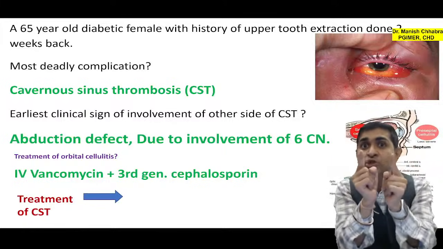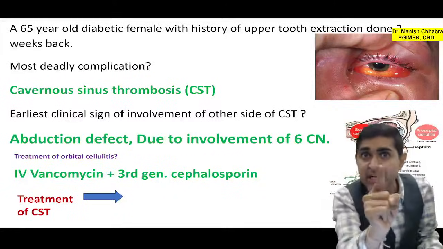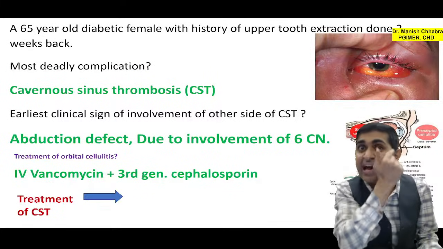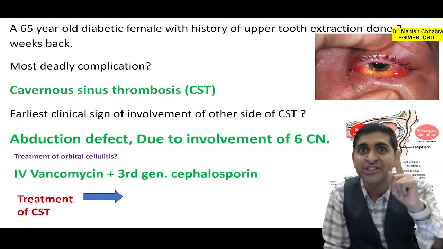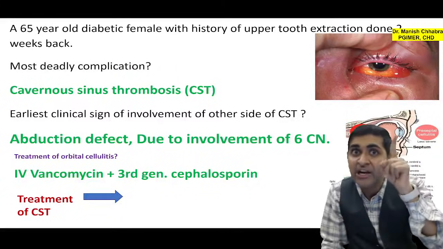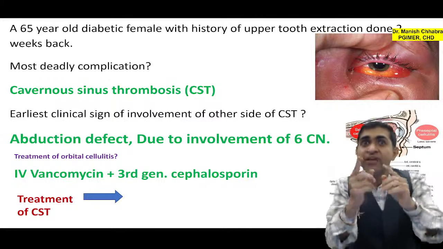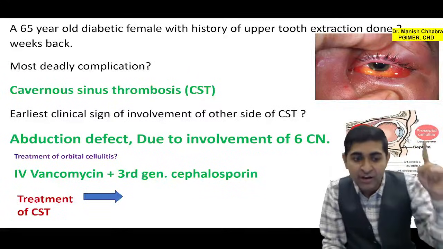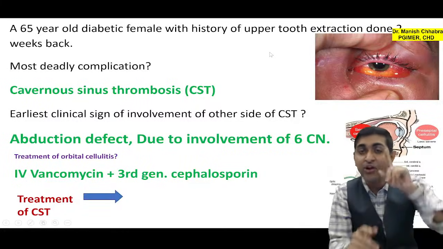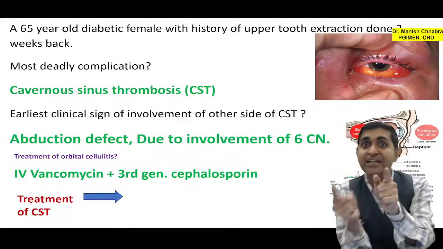Now because this is abducent nerve and it supplies the lateral rectus muscle, so the earliest sign that you see on the involvement of the other side of the cavernous sinus clinically is your abduction defect. Why? Because the abducent nerve will get involved. Abducent nerve supplies lateral rectus muscle, and lateral rectus muscle causes abduction. So the patient will have difficulty in abducting the normal eye. That is what I have written here. Earliest clinical sign of involvement of the other side in CST, cavernous sinus thrombosis. Boys and girls, that is your abduction defect.